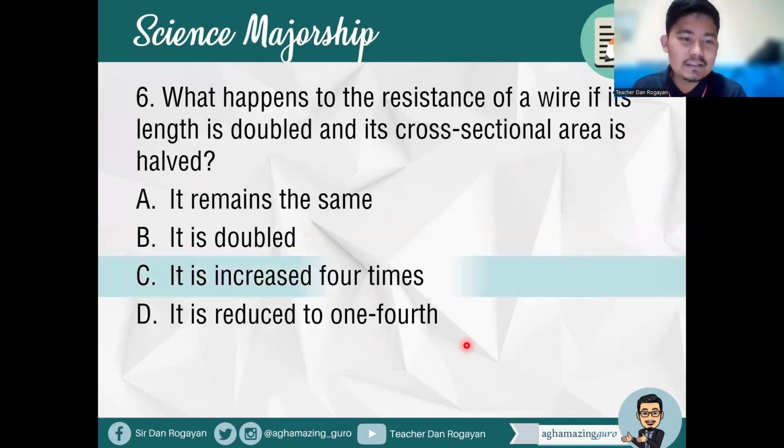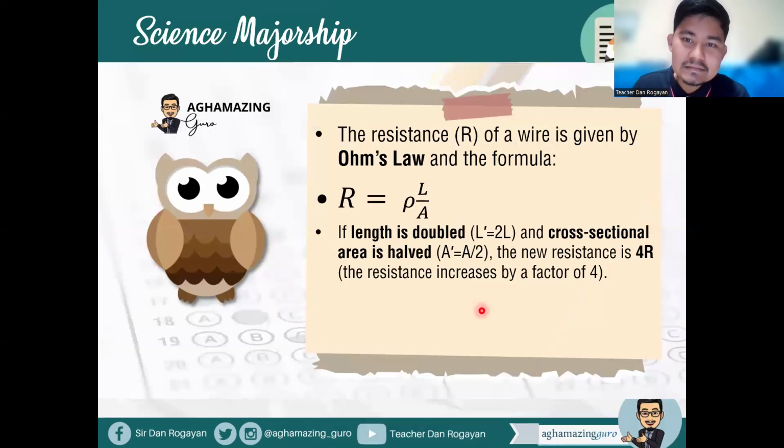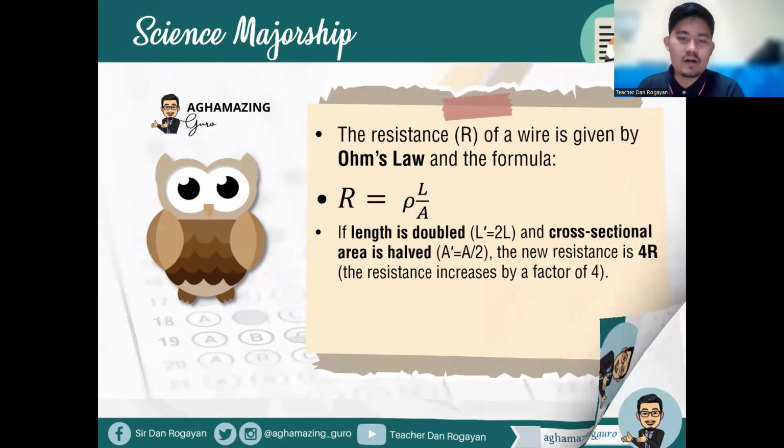Future LPTs, that's correct. It is increased 4 times. So the resistance is increased 4 times. The resistance R of a wire is given by this formula, right? So if length is doubled and cross-sectional area is halved, the new resistance is increased by a factor of 4. So this is actually increased 4 times. Okay, so that is on the resistance of a wire.